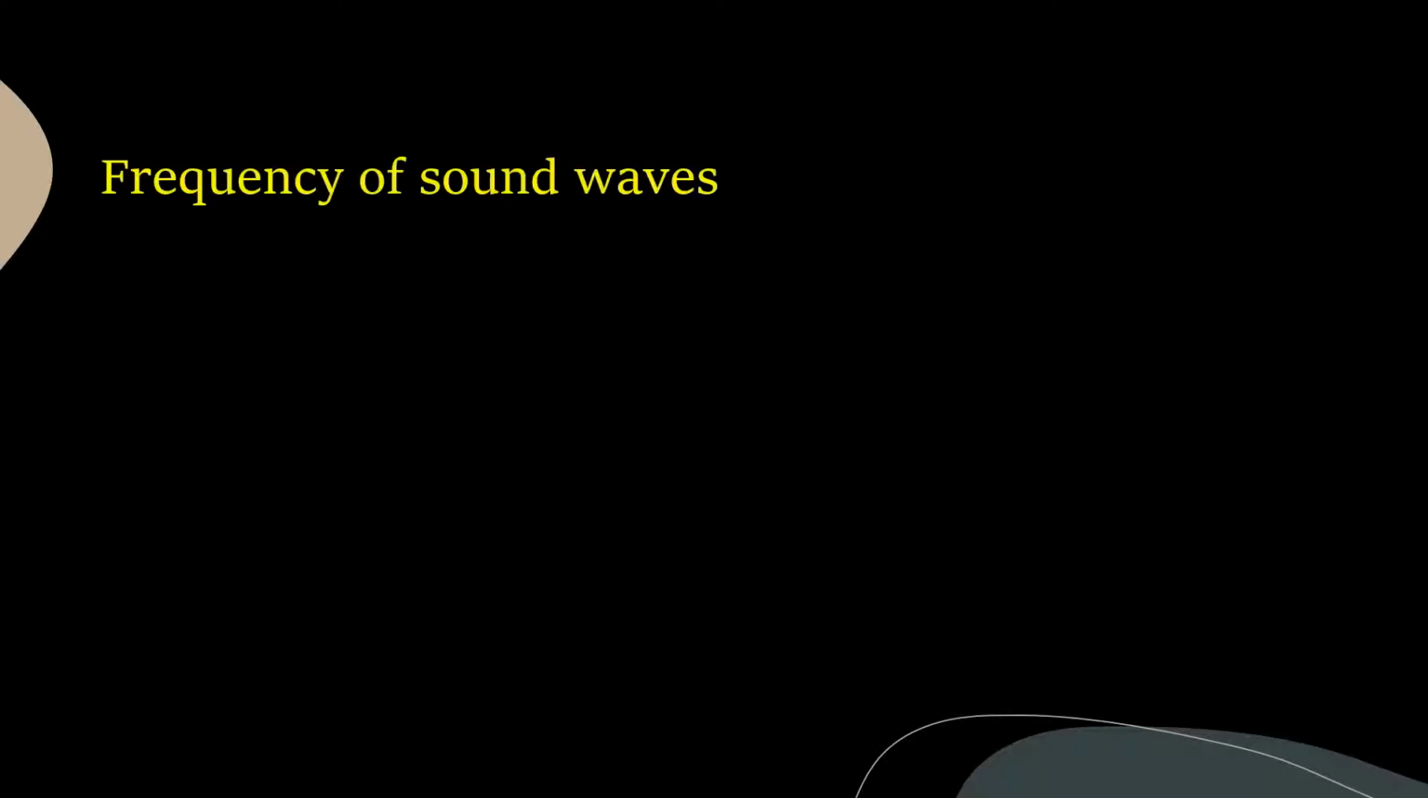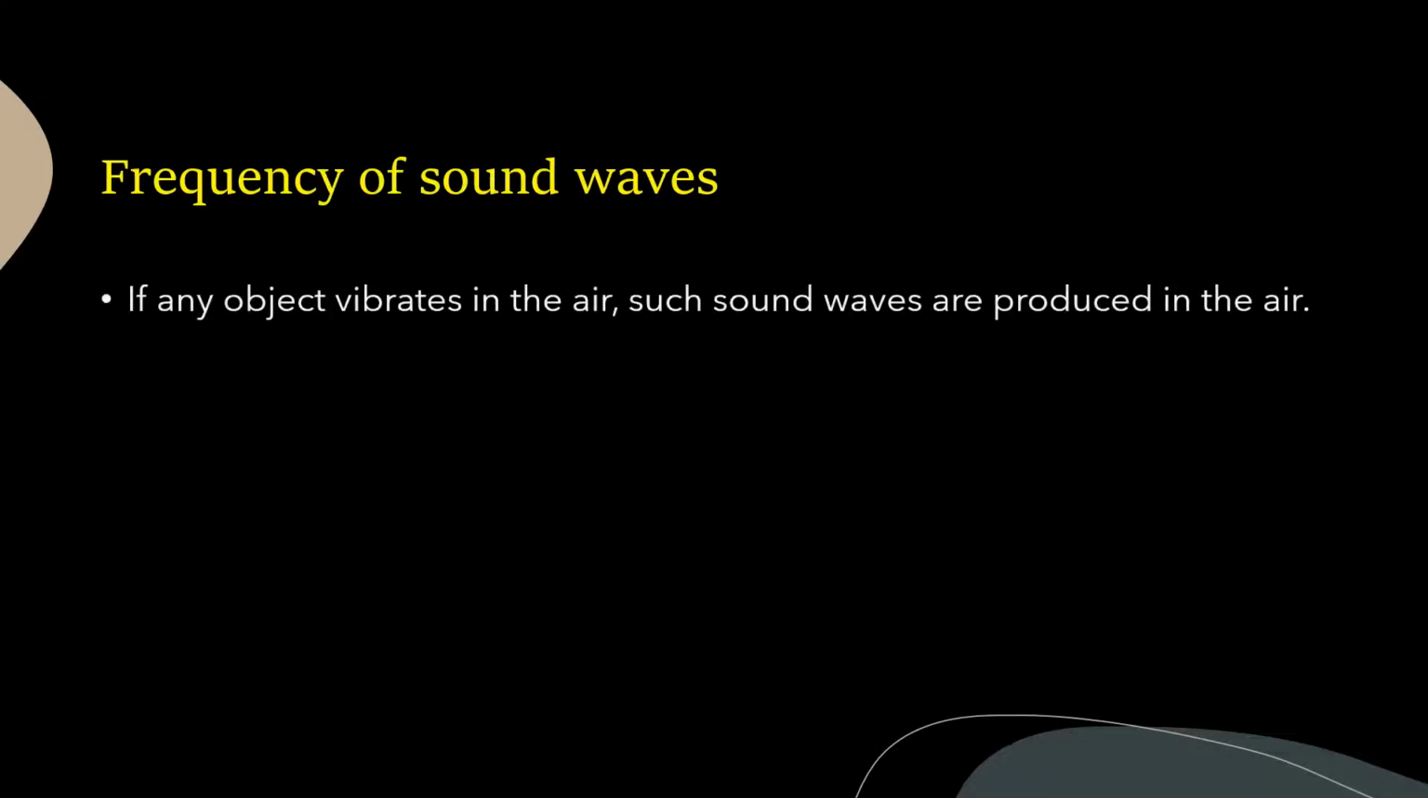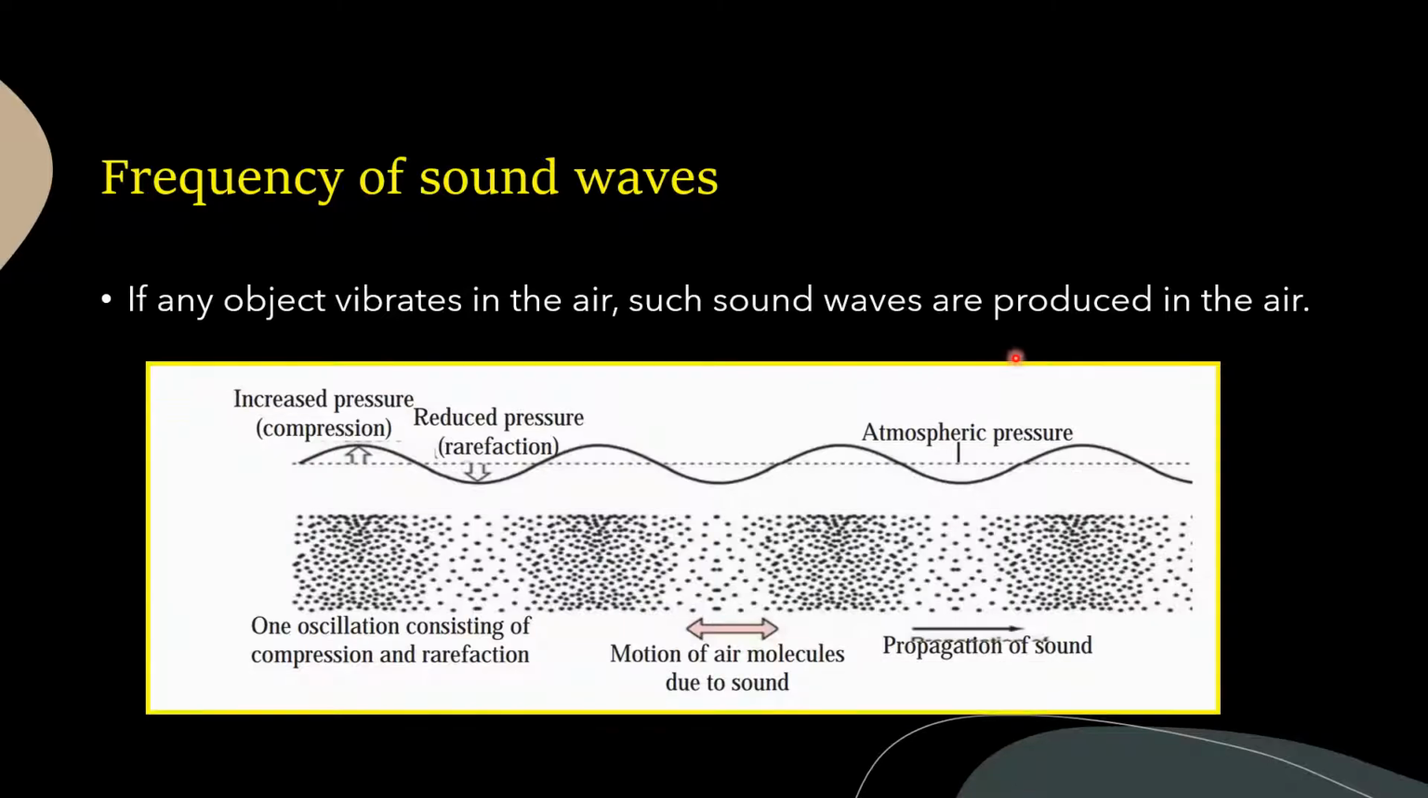Now let us learn about frequency of sound waves. What is meant by that? If any object vibrates in the air, such sound waves are produced in the air. This we are aware of now. Imagine this, take this picture. So there is vibration produced in the air. You can clearly see the compression of air molecules and rarefaction. You can see alternate compression and rarefaction.